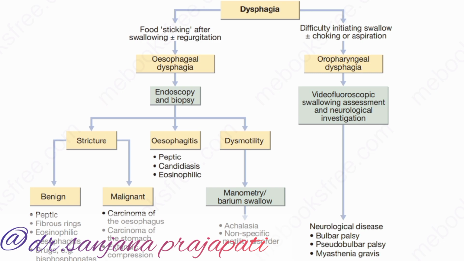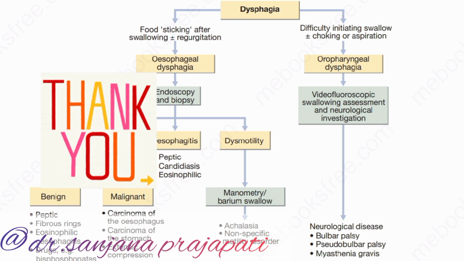In esophagitis there is a peptic cause, then candidiasis or eosinophilic. In dysmotility, we rule out again from the barium swallow any achalasia cardia or non-specific motility disorder. In the second investigation, from the barium swallow, we see any neurological disease, for example bulbar palsy, pseudobulbar palsy, and myasthenia gravis. All these causes we rule out from the two most common investigations, barium swallow and endoscopy.